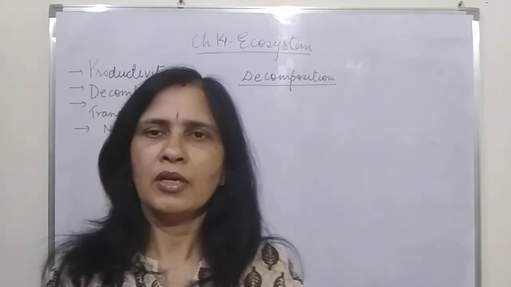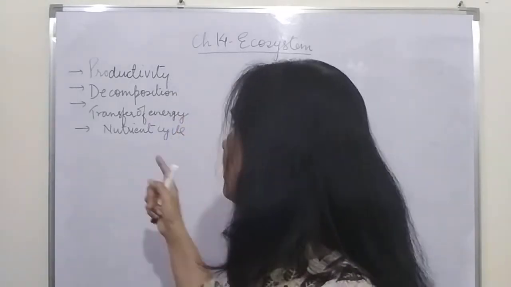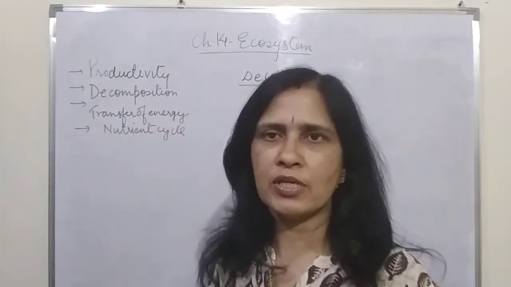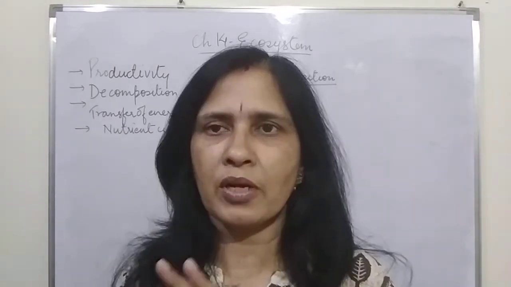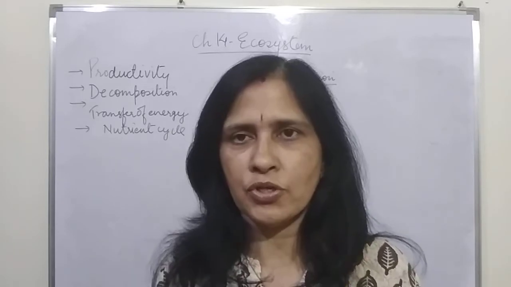Children, as you know that there are 4 steps to maintain a particular ecosystem. First one is the productivity, the second is decomposition, third is transfer of energy, and the fourth one is the nutrient cycle. So we have completed the first one, the productivity. Now we'll move on to the next one, that is decomposition.